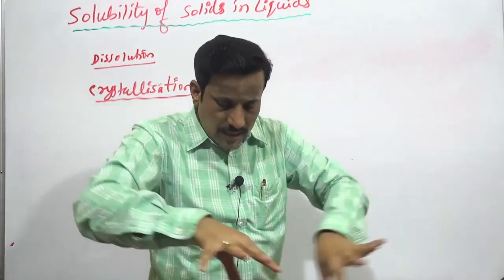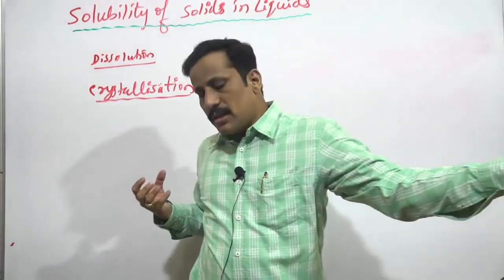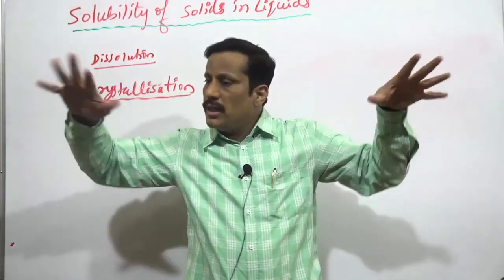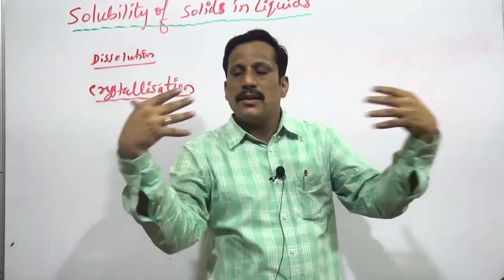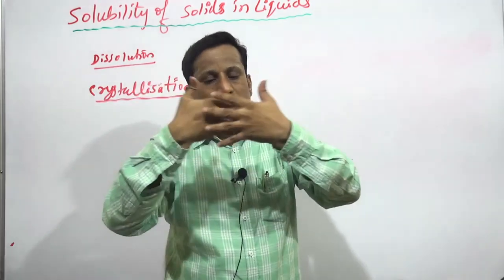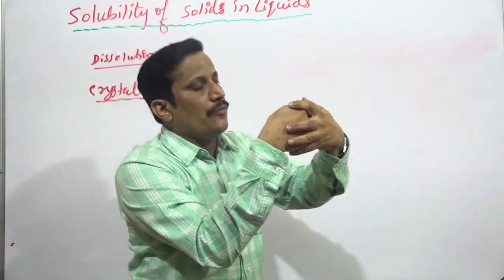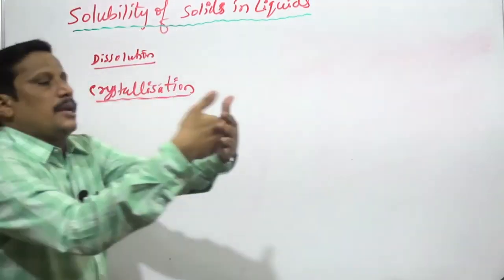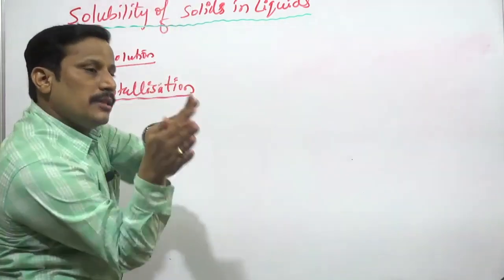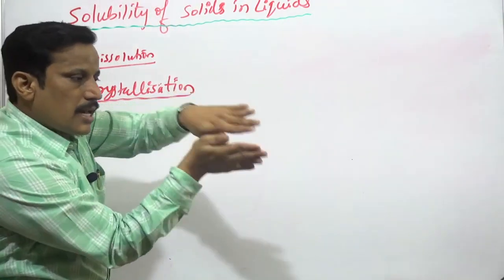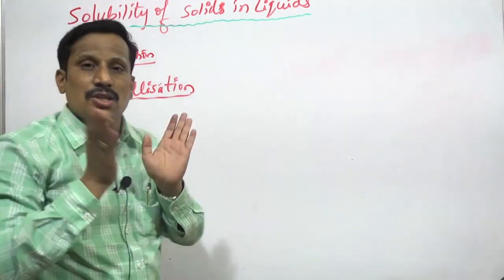Na plus, Cl minus ions are there in the solution. When they are moving in the solution, there is a chance for collision. They collide with each other and they come out from the solution. Come out in the sense they are not going out. They form a separate phase. They are separated from the solution. That is called crystallization.